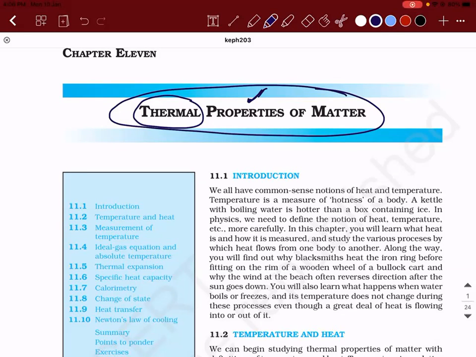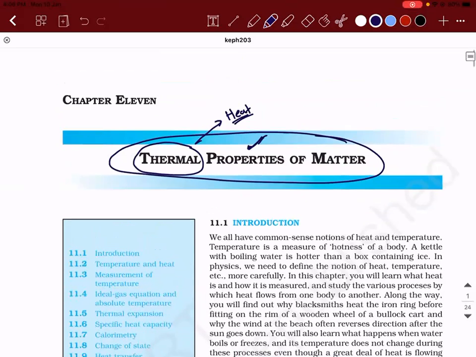So what is your understanding of this term thermal properties of matter? What does thermal mean? Thermal refers to heat, right? You know the basic terms, that is heat and temperature. So we know the difference between heat and temperature. Can someone tell me?